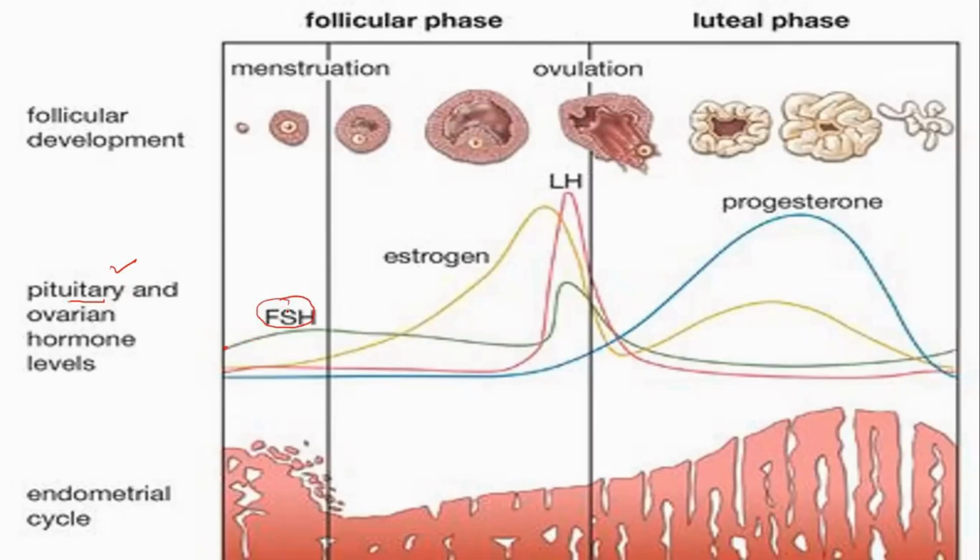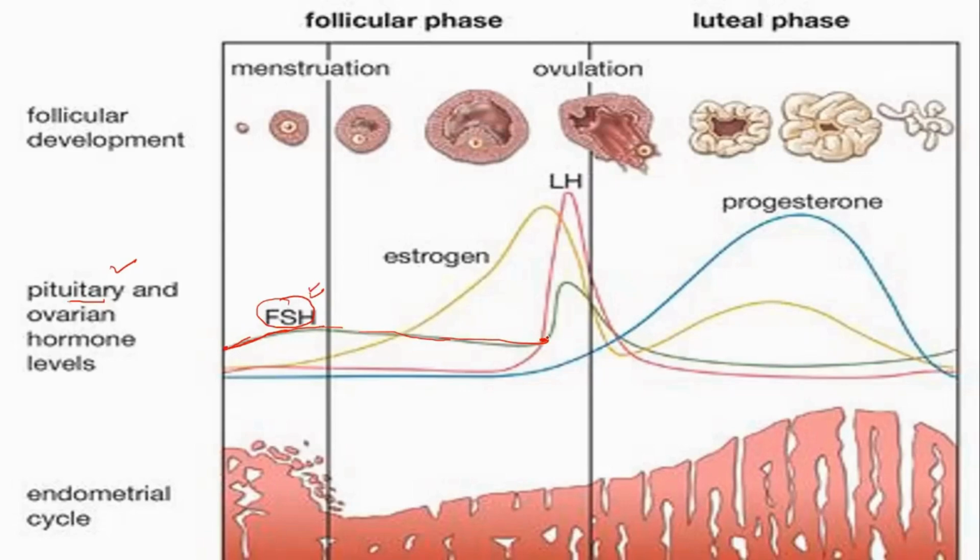And now, starting from the first day to the seventh day, as we said, and after that, what is the role or the concentration of FSH? So FSH starts increasing just after the menstrual phase, because you will see the follicles developing inside the ovary. It was less during the menstrual phase. It starts increasing in the follicular phase.